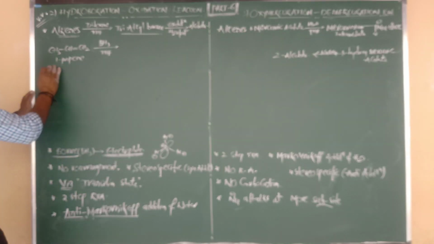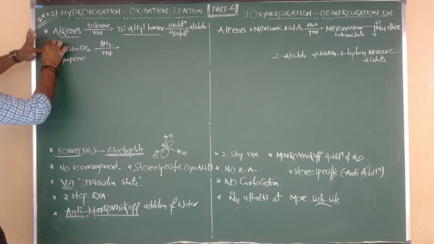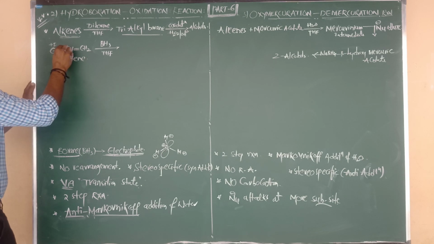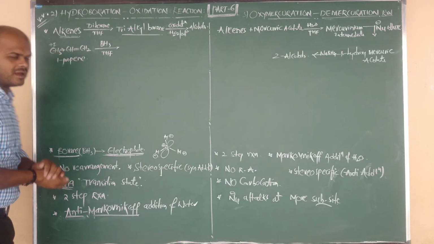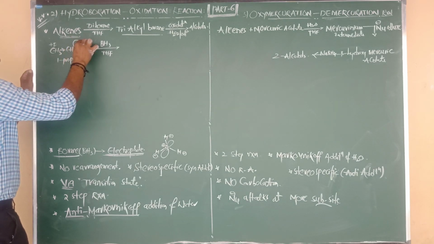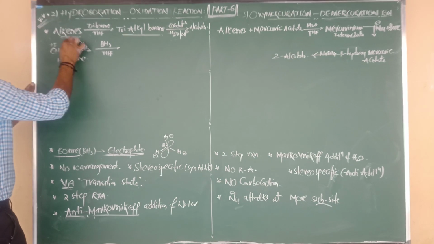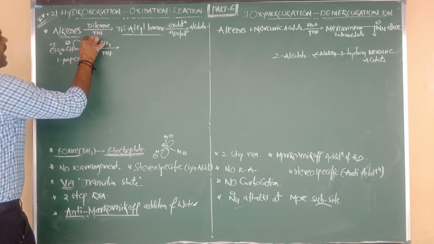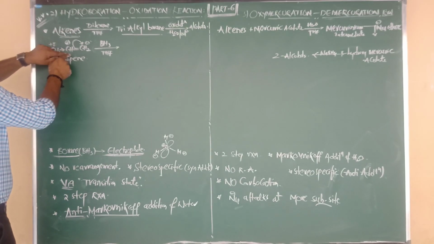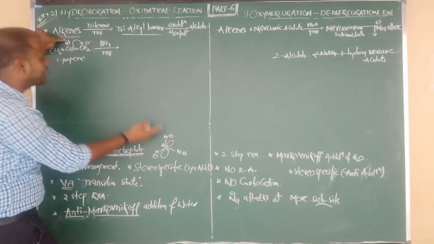In propene, there is one CH3 group. CH3 shows a positive inductive effect, meaning a displacement of sigma bonded electrons. Due to this displacement, the pi bond is delocalized towards the CH2 carbon. So this carbon acts as a donor, and the other carbon acts as an acceptor. CH has a plus charge, and on the plus, H minus can attack.